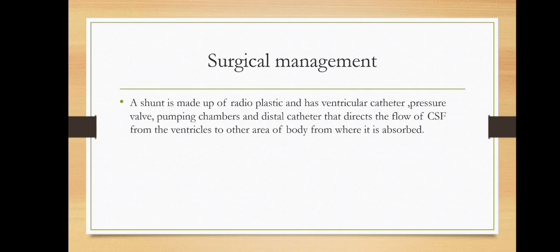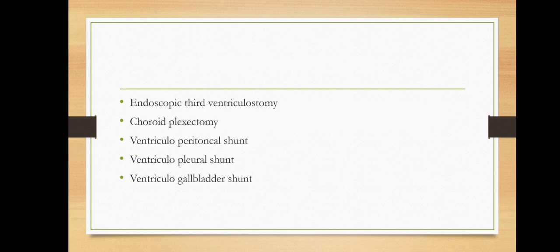And the surgical management. In surgical management, a shunt is made up of radioplastic material and has a ventricular catheter, pressure valve, pumping chamber, and distal catheter that directs the flow of the CSF fluid from the ventricles to another area of the body.